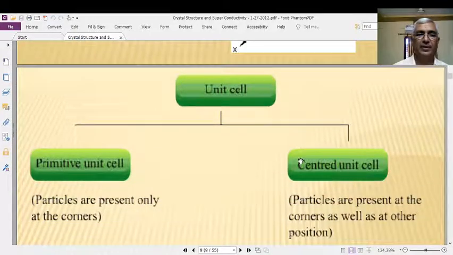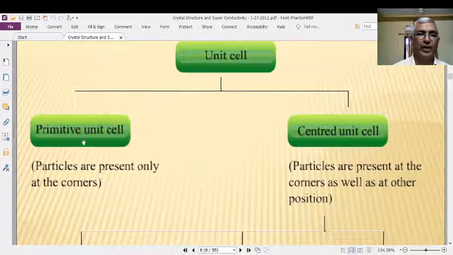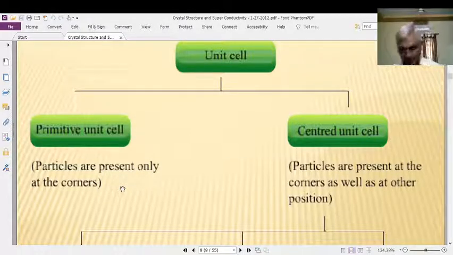Right. If you want more about the unit cell, it is generally divided into two categories: primitive unit cell and centered unit cell. A primitive unit cell means particles are present only at the corners. If the particles are present only at the corners, such a unit cell is known as a primitive unit cell.